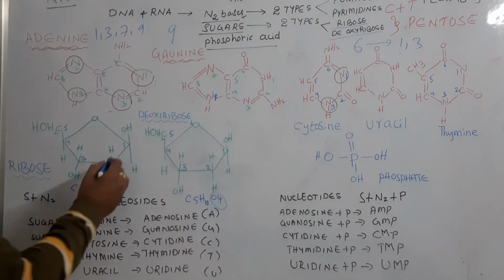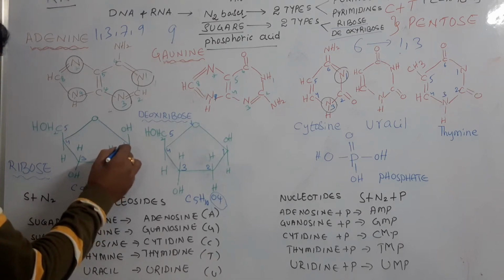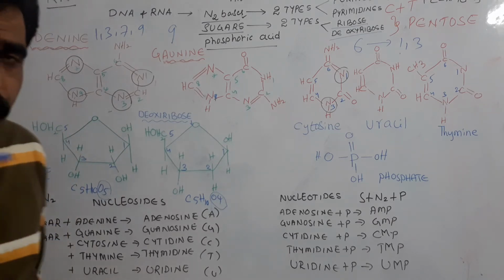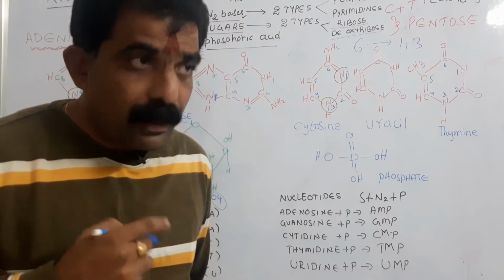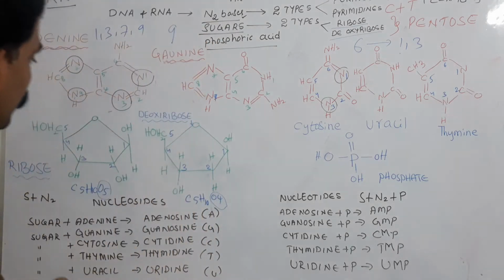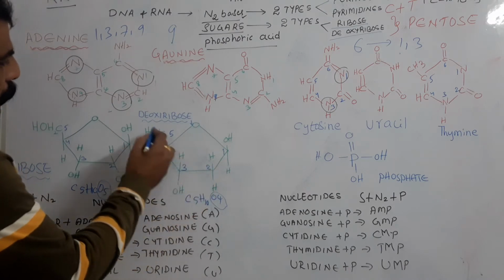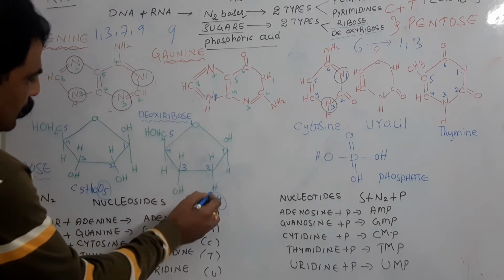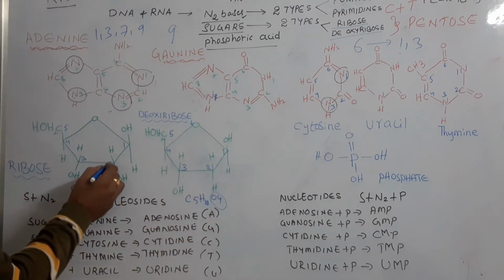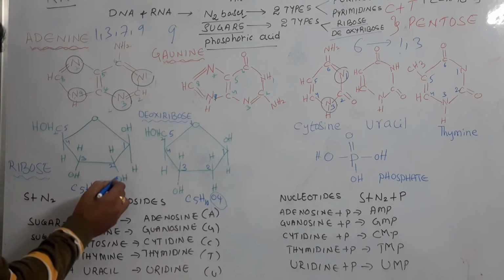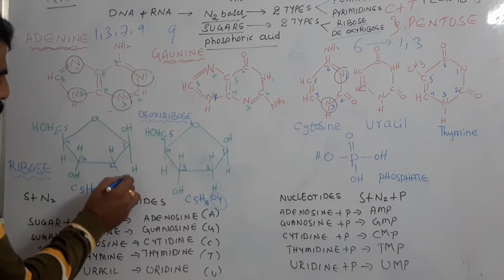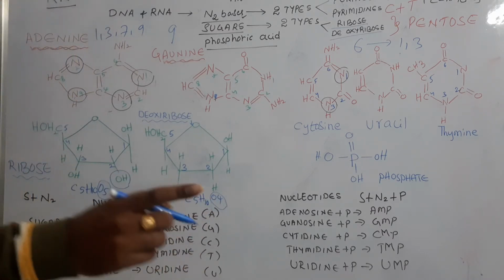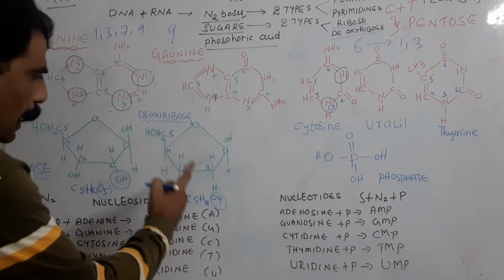And if you see here, this is the first carbon, second, third, fourth, fifth. Here I said 1 oxygen is deficient in the DNA. At which carbon is oxygen deficient? Here you see the deoxyribose sugar on the second carbon, two H's are present. But in the case of ribose sugar, on the second carbon, OH is present. So a free hydroxyl group is present in the case of ribose sugar, whereas in the case of deoxyribose sugar, instead of the free hydroxyl group, only hydrogen is present.